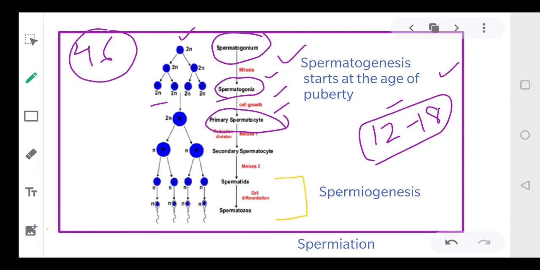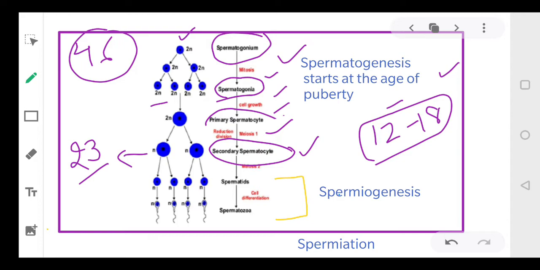Now the primary spermatocytes will undergo the process of meiosis 1. They will undergo a reductional division which is called meiosis 1, right? And meiosis 1 then will form the secondary spermatocytes, and at this stage they are haploid. They have only 23 chromosomes. So primary spermatocytes have undergone the first reductional division, that is meiosis 1, and then they form the secondary spermatocytes which only have 23 chromosomes.